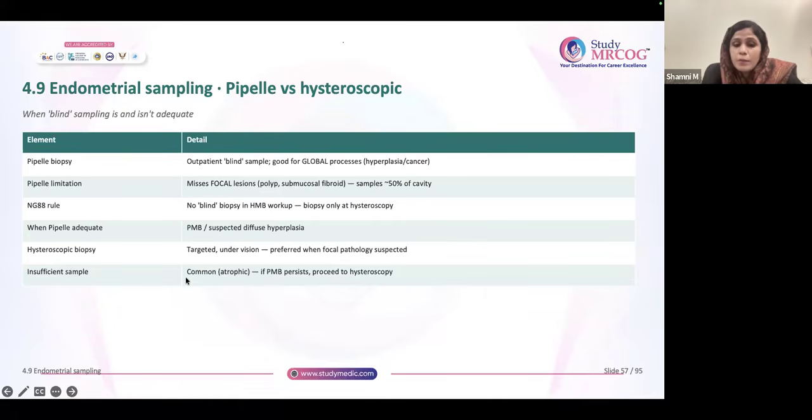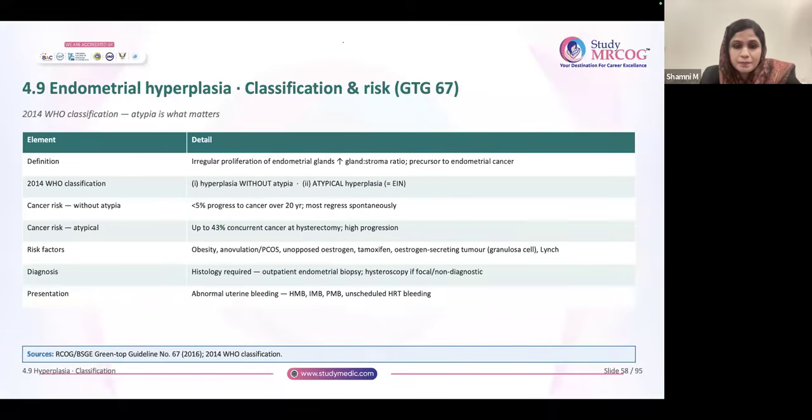And if on biopsy you're seeing atrophic endometritis, but it is persisting, the patient came to you with postmenopausal bleeding, you did sampling, it is coming as atrophic endometritis, you counsel the patient and send her back. She came again, 2 to 3 times she's coming. Don't send her back now. Do a hysteroscopy guided biopsy again. That is the point which I wanted to tell.